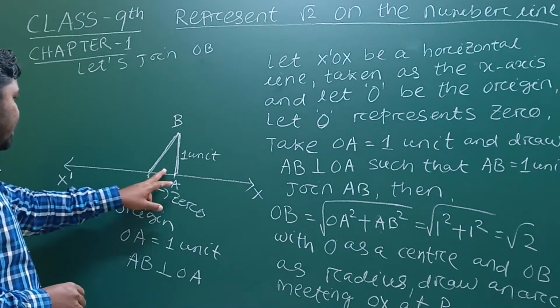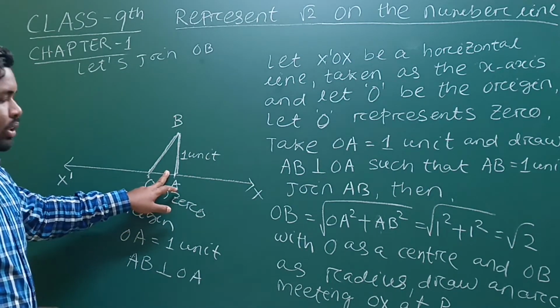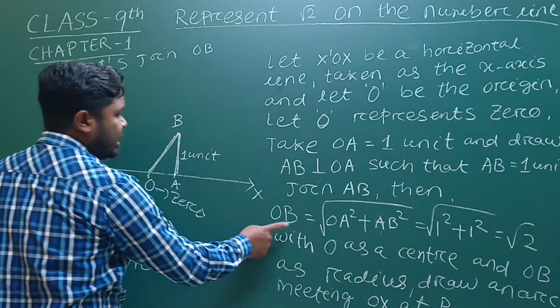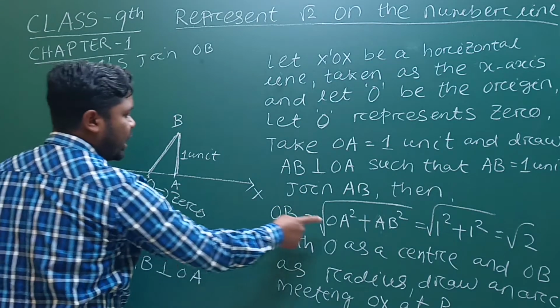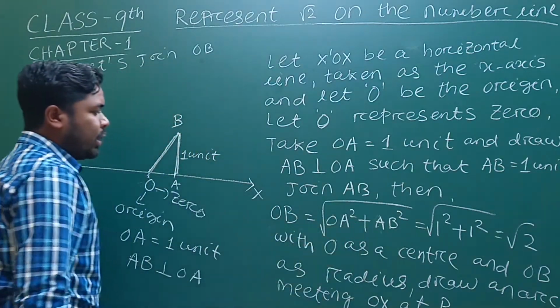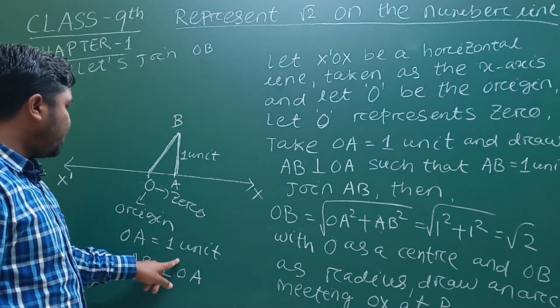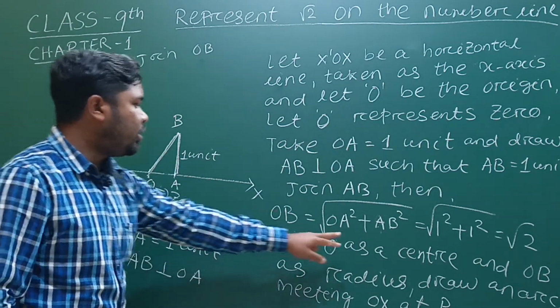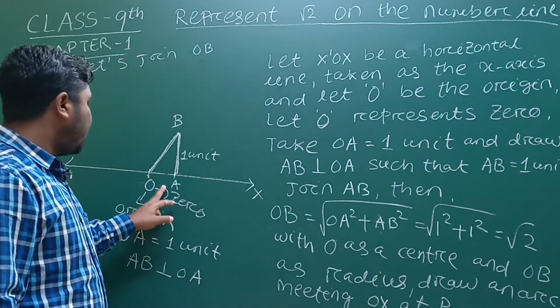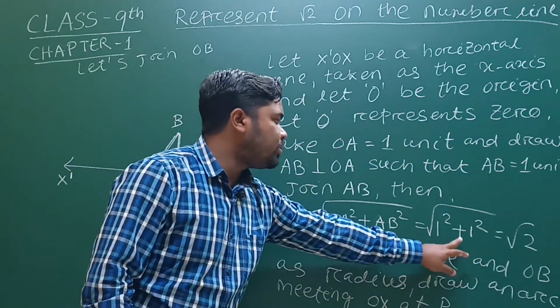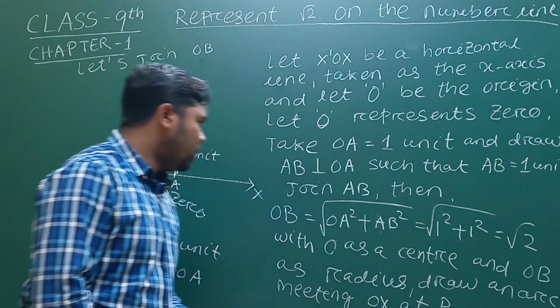So by Pythagoras theorem, OB equals the square root of OA square plus AB square. What is the length of OA? OA we take 1 unit and AB also 1 unit. So OA square plus AB square, that means 1 square plus 1 square, equals root 2.